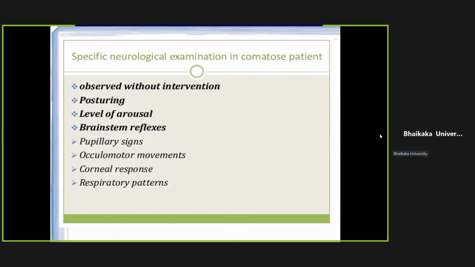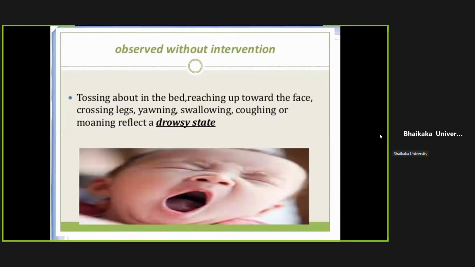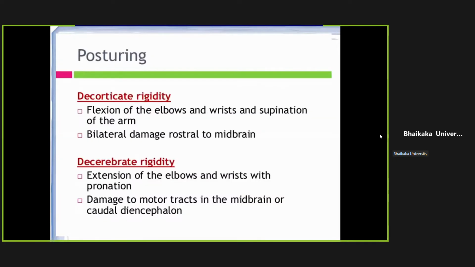Apart from posturing, decubitus, and level of arousal, we will check for the pupillary sign, eye movements, and respiratory patterns. First is observation without intervention. You are just looking at the patient when he is lying in the bed. When the patient is tossing in bed, crossing legs, with some yawning, swallowing, coughing, and moaning, then it is a drowsy state.